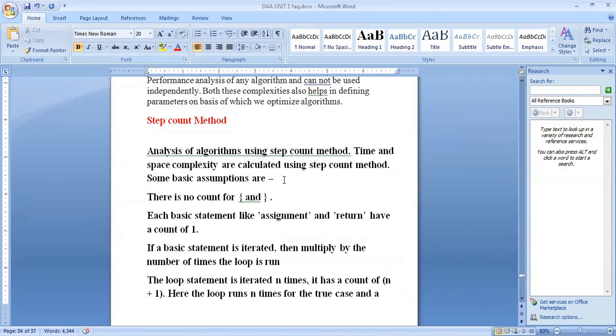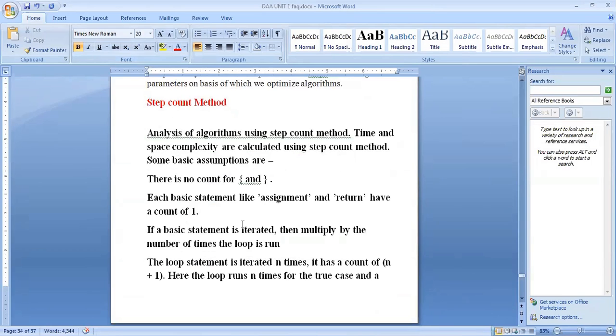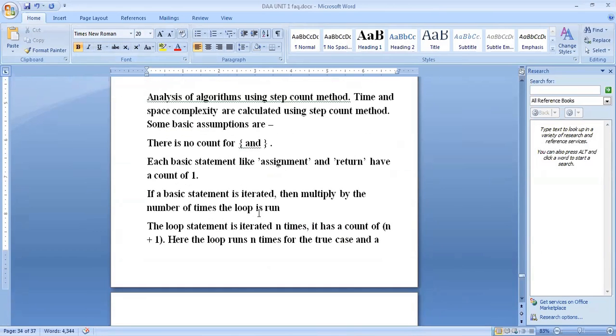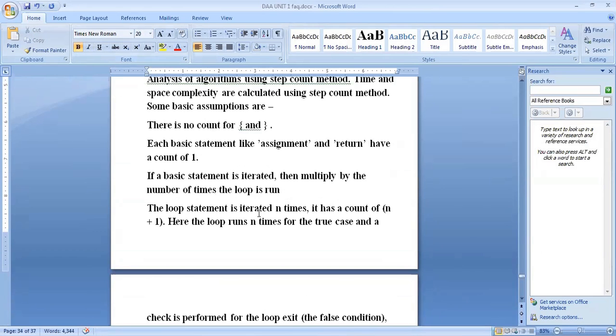In the analysis of algorithms using the step count method, time and space complexity are calculated using the step count method. By using it, you can calculate the time required and the amount of memory required for an algorithm. See, there is no count for the AND operator, so we are not counting this one.